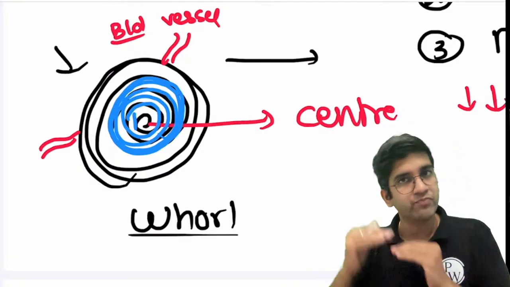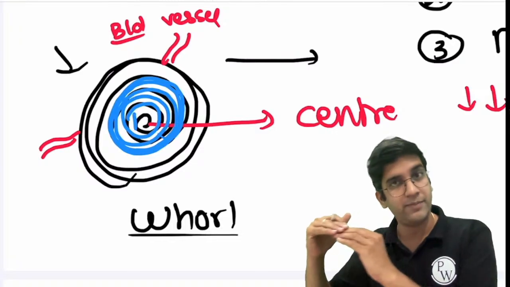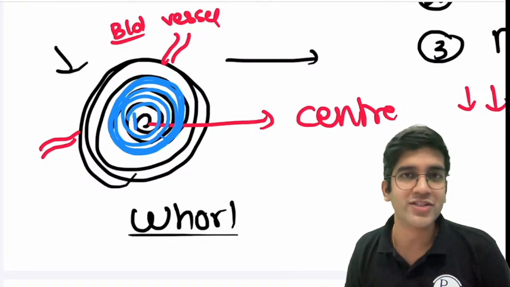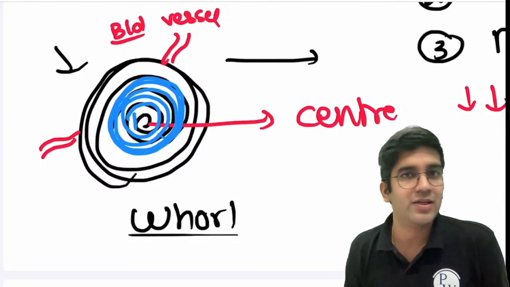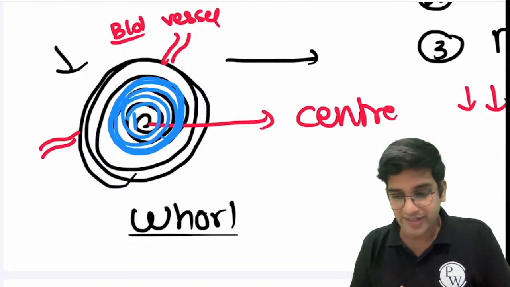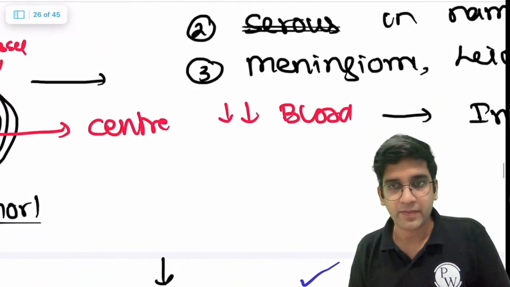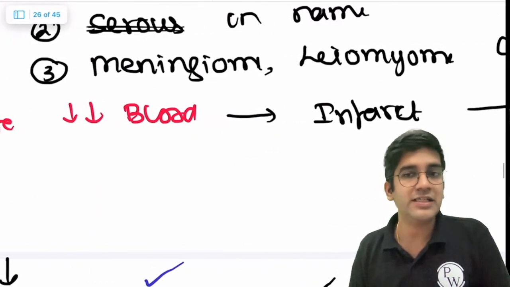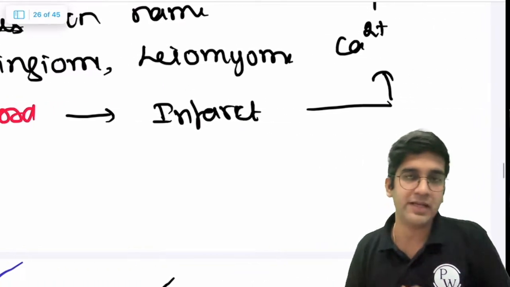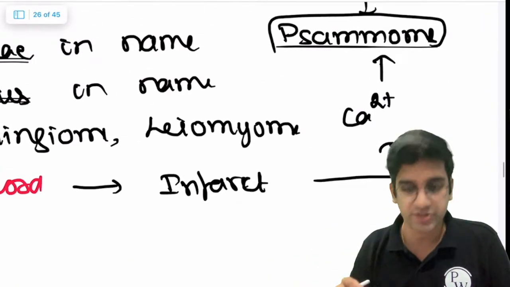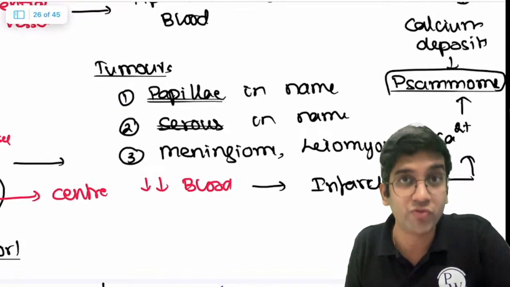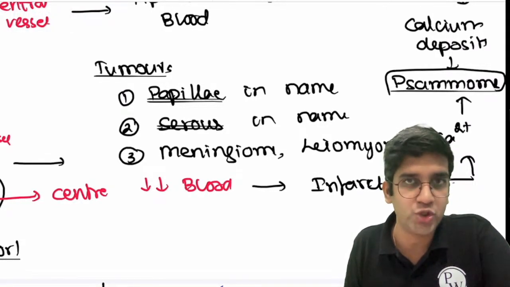Less blood supply, ischemia. Ischemia may lead to infarct. Infarct can result in cell death. And what's the most common ion in cell death? Calcium. Can it cause calcification? It can obviously cause calcification, right? So the center has less blood supply. Sure, Lilith. When there's less blood supply, there is infarct. When there's infarct, I'm going to have calcium and I'm going to end up with calcification or Psammoma bodies, right? So there are two tumors where I can see calcification due to whorl, leiomyoma and meningioma.